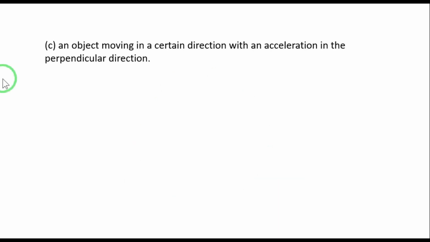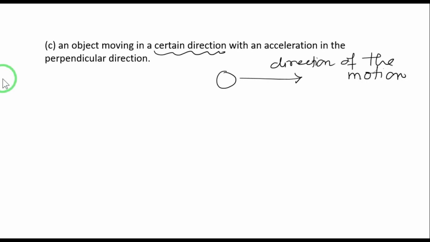An object moving in a certain direction. Suppose this is the direction of the motion, with an acceleration in the perpendicular direction.